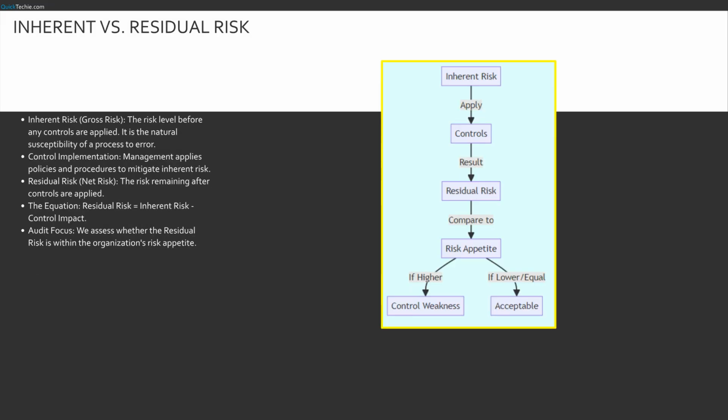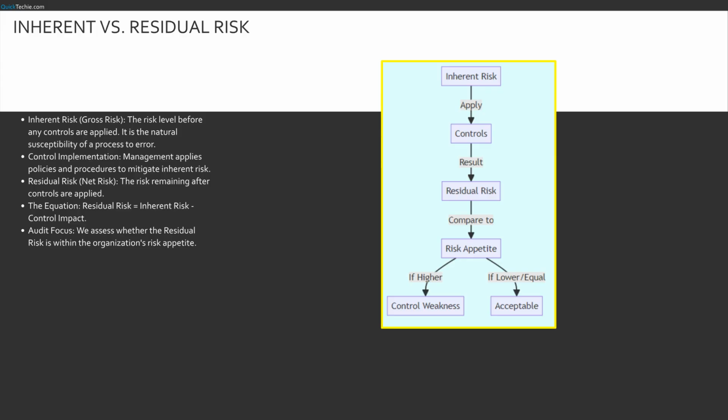To plan effectively, we must distinguish between two types of risk. First, inherent risk. This is the raw risk. Imagine driving a car with no brakes or seatbelts. That is the gross risk. For example, a cash handling process has a high inherent risk of theft. Management then implements controls: cameras, safes, dual authorization. Once those are in place, what is left? That is the residual risk. As auditors, we measure if the controls actually reduce the inherent risk down to an acceptable residual risk. If the residual risk is still too high, the control has failed, and that is a key audit finding.